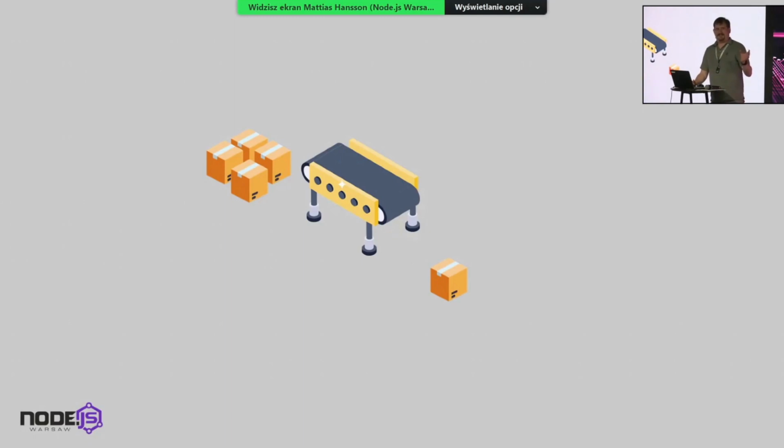I don't know if this picture is clear. Yeah? If they are simplex, those channels, or duplex, can I send from both sides? You can send from both sides, but I don't cover this in this talk. But I can answer more questions in the end, by the way. Node.js is something similar in software, we can message from software and back. It's possible. I will take the questions in the end.